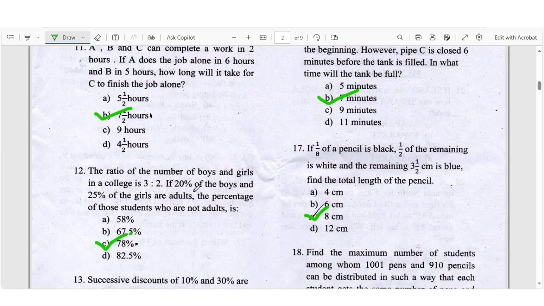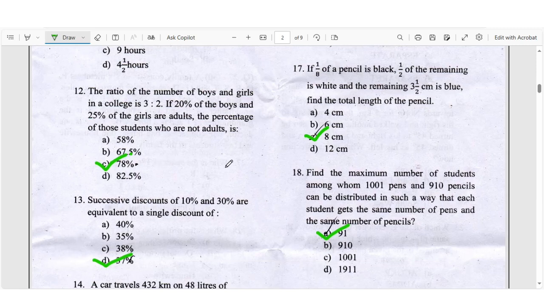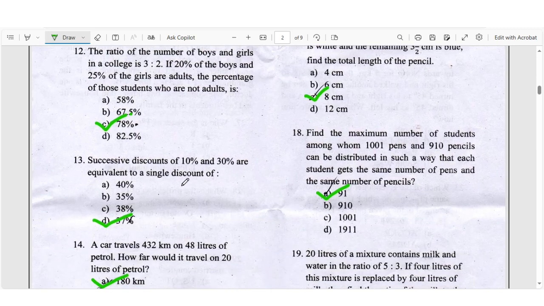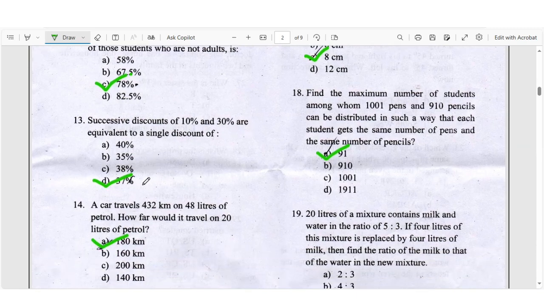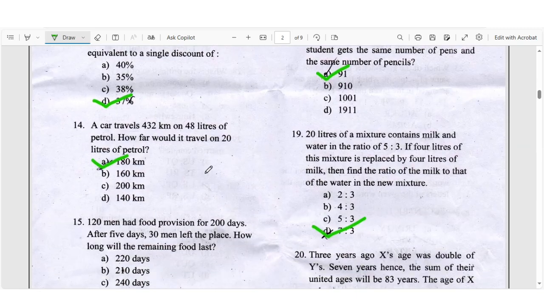Question number 12: The ratio of the number of boys and girls in a college is 3:2. If 20% of the boys and 25% of the girls are adult, the percentage of those students who are not adult is, right answer will be C 78%. Question number 13: Successive discounts of 10% and 30% are equivalent to a single discount of, right answer will be D 57%.